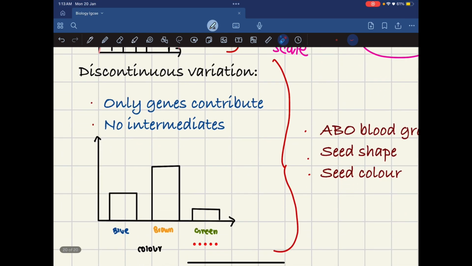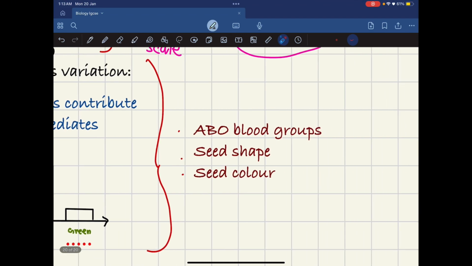Let's look into the discontinuous variation now. In discontinuous variation, the only thing that contributes to variation is genes. Only genes. They have no intermediate, meaning that there is no extreme. You won't have a range. It's just going to be your genes, that's it. Examples are ABO blood groups, seed shape, seed color.